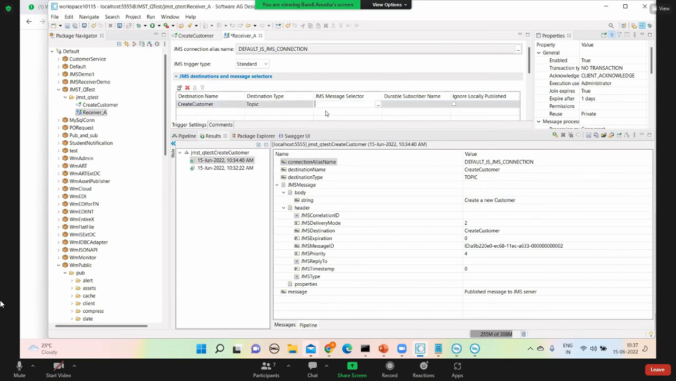Now message selector. I'm not giving any message selector now, but if I give a message selector, I can filter some of the messages. By default, it will receive all the topic messages, but I can filter based on the properties and header. We'll see how it works. But right now I'm not using any selector. If you have a selector, it will work like a filter. We'll see that.